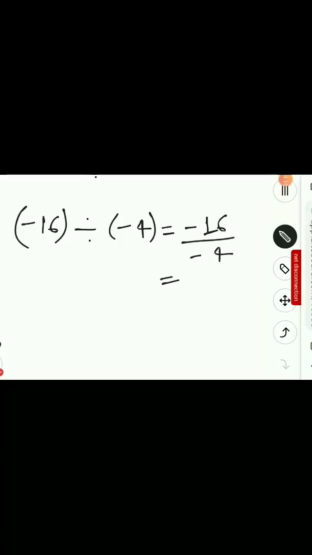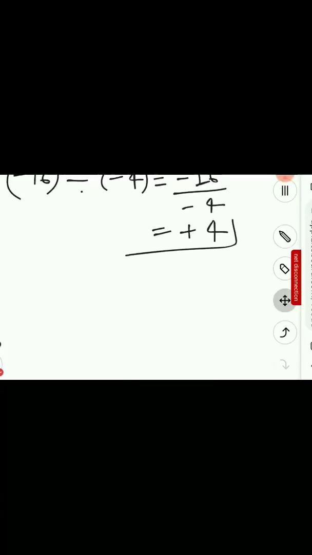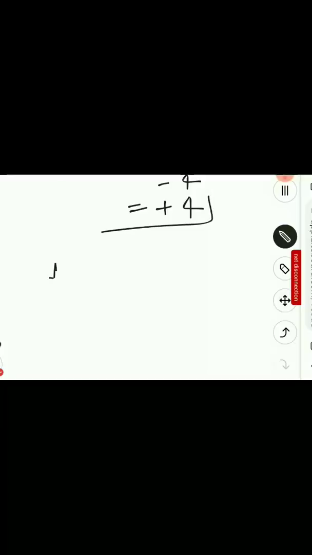So 4 4s are 16 and this will be positive. Positive 4 will be the answer. This will be true even when we have 16 divided by 4. The answer will be 4. In this case also the answer is positive only.